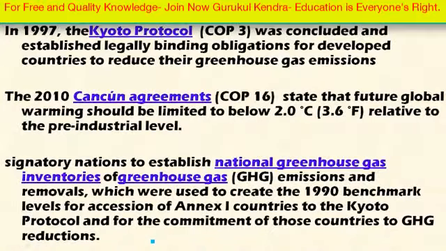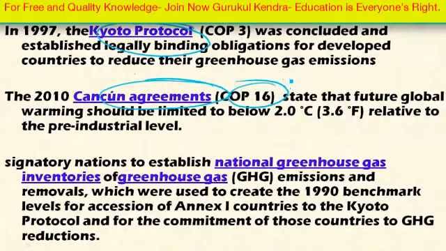Okay, at the third Conference of Parties that was held in Kyoto, the Kyoto Protocol was agreed by the member countries. This Kyoto Protocol set the binding obligation for the developed countries, that is industrialized countries, to reduce their greenhouse gas emissions, thereby reducing the global warming. So under the Kyoto Protocol, legally binding obligations were made on the developed countries to reduce their greenhouse gas emissions. Okay, not under UNFCCC.